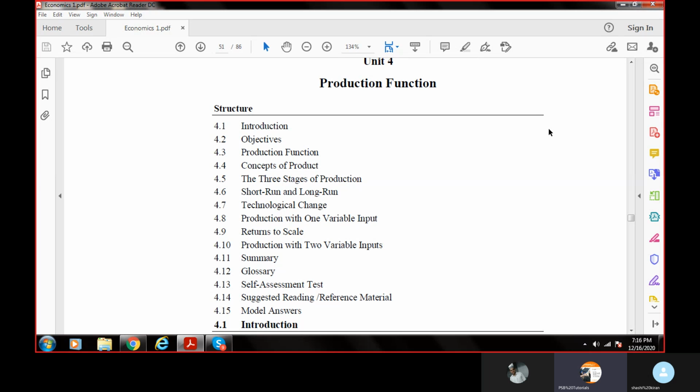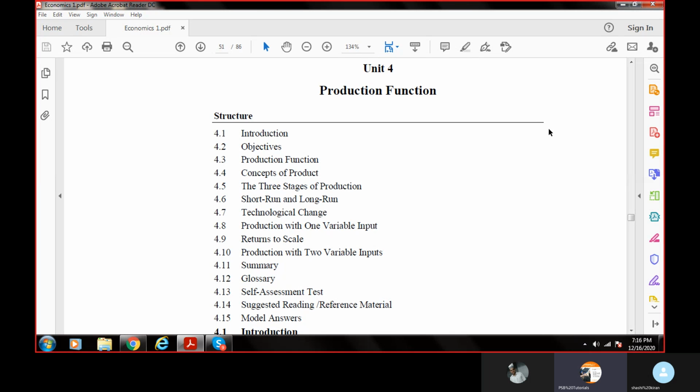So today I'll continue with the production function. In the last session, we finished consumer behavior, where we tried to understand the perspective of the consumer. That is why a consumer will buy my product. We understood that a consumer will definitely buy my product if he gets utility from that product. Now, till what stage will a consumer buy my product?